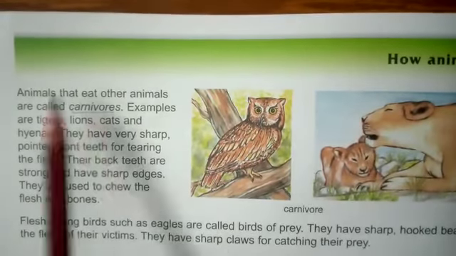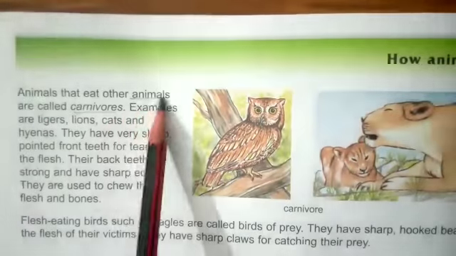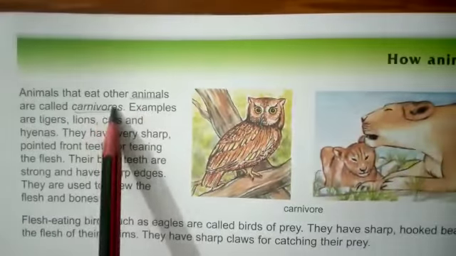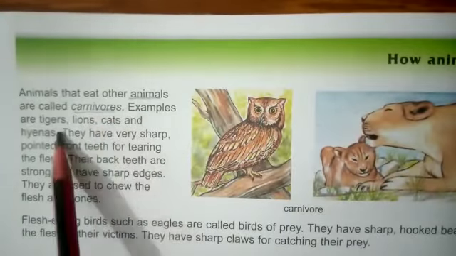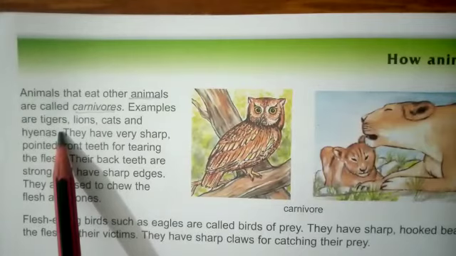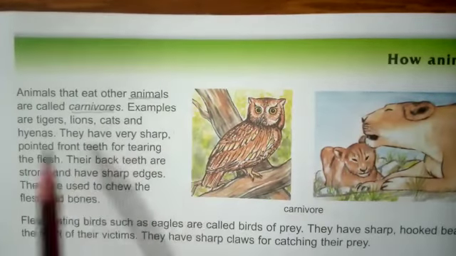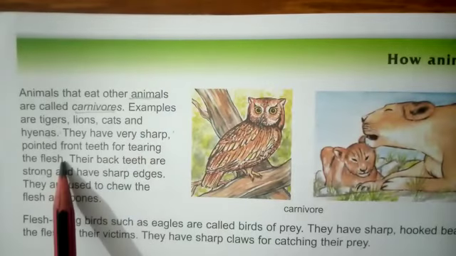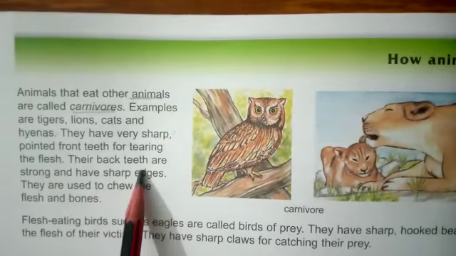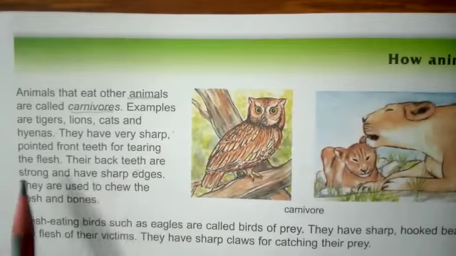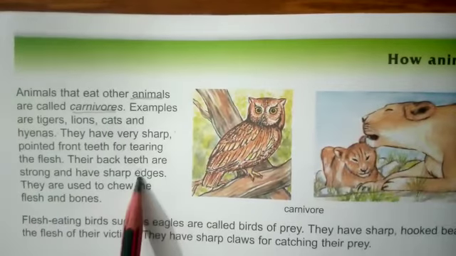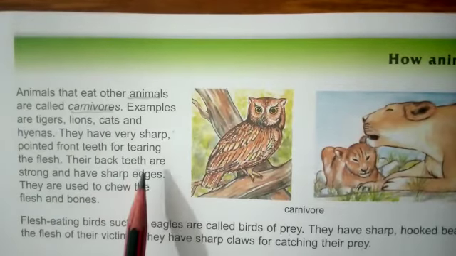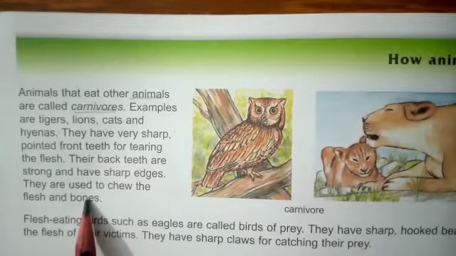So the animals which eat the flesh of other animals are called carnivores, and their examples are tigers, lions, cats, hyenas. Their teeth are very sharp and pointed, and they are used for tearing the flesh. The back teeth of carnivores are very strong, and they have sharp edges because they have to chew the flesh as well as bones of other animals.